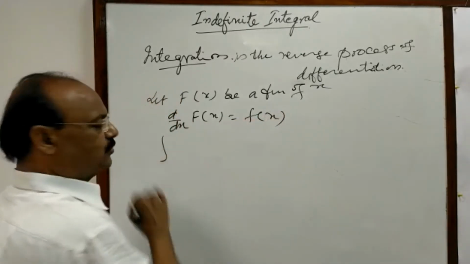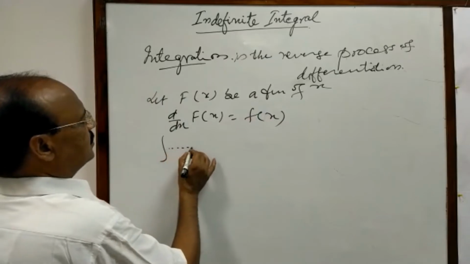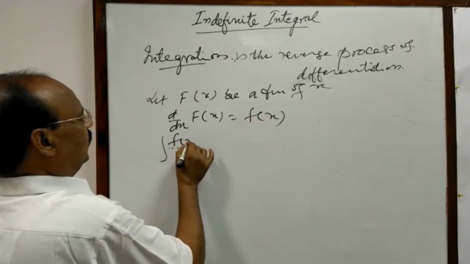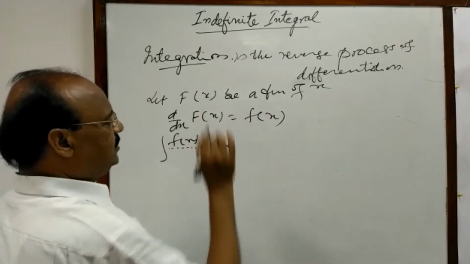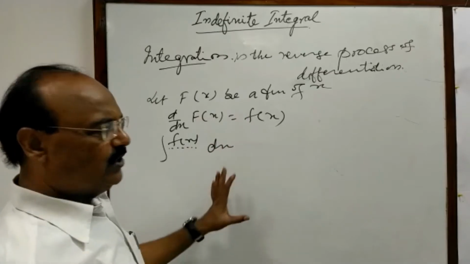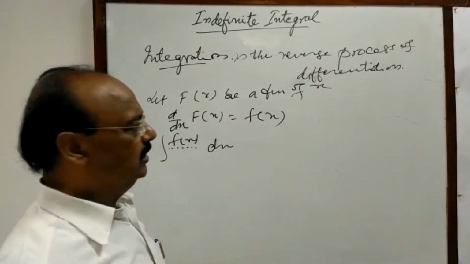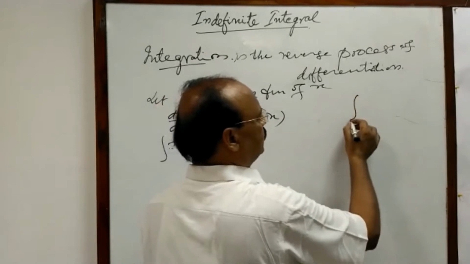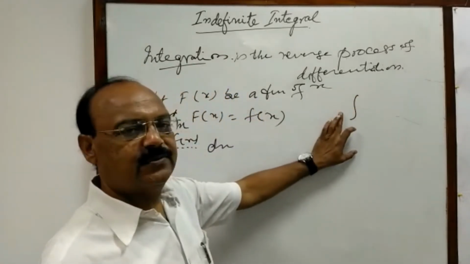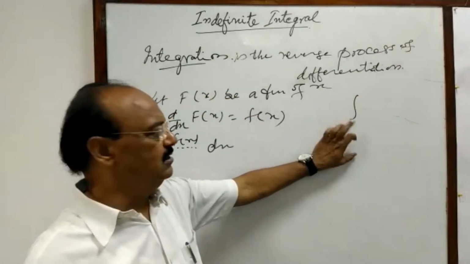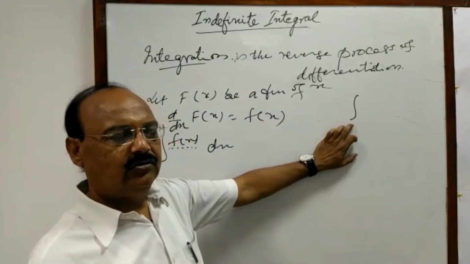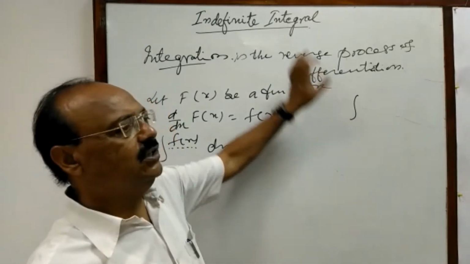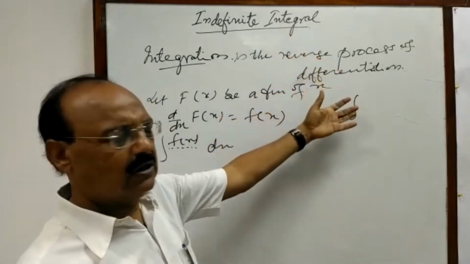The notation for integration is this one. In this place we write the function f(x) and then we write dx. You must know that this is the notation you use for integration. This notation stands for summation, S. Later on we will see that integration is a process of summation also.